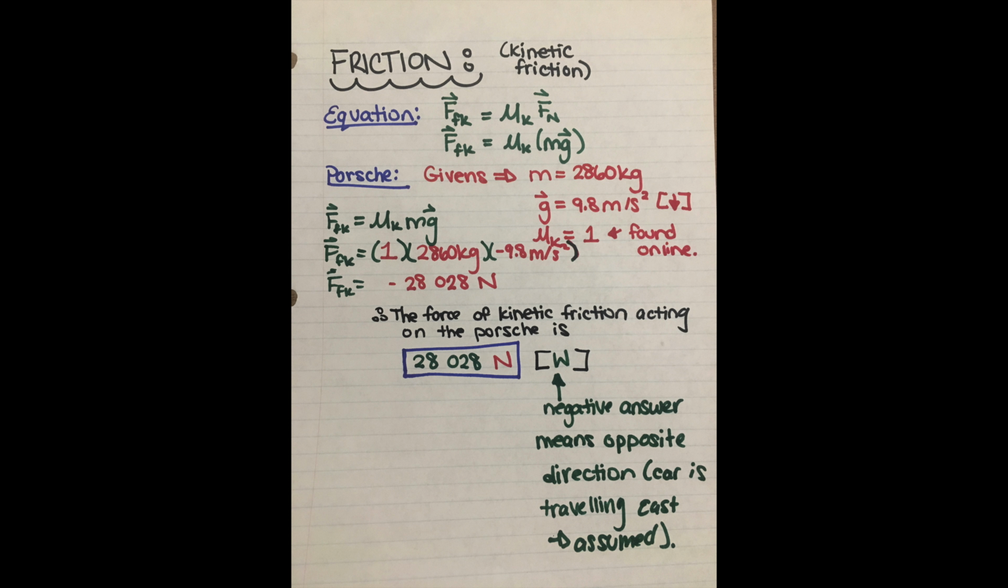We know this is occurring because of Newton's third law, and this tells us that every applied force has an equal and opposite reaction force onto it. The given coefficient of kinetic friction was found online as 1, and this is the relationship of friction between the dry tires and the dry road.